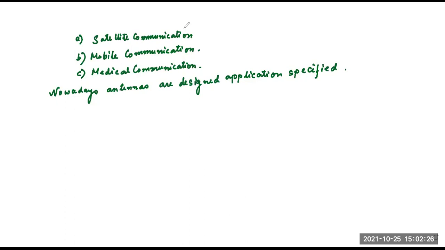Let us write antenna basic parameters. These are very important. Number one, frequency.